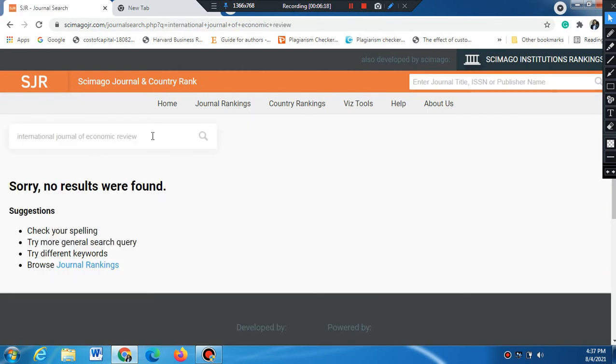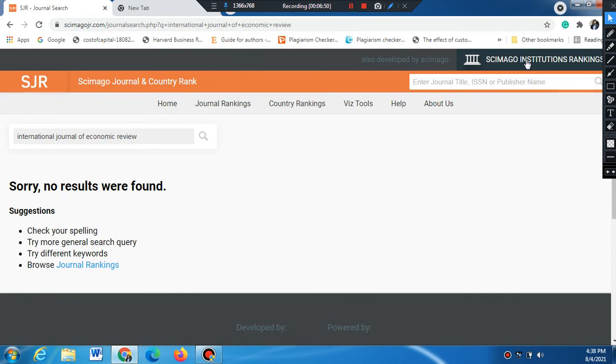Sorry, no results found. This was a query, because they told one of the researchers that this is a Scopus indexed journal, but the result is before you. When I explored through this SCImago Journal and Country Rank, I found that there is no such journal in the name of International Journal of Economic Review that is Scopus indexed. It is not Scopus indexed.